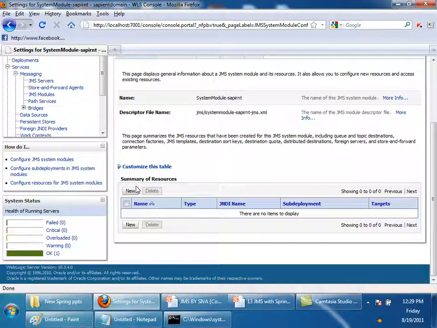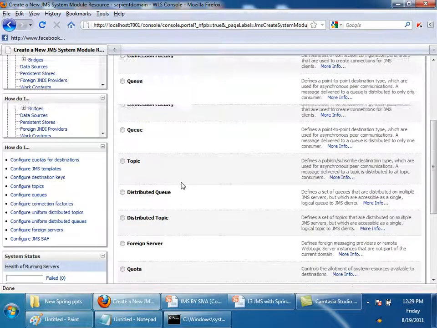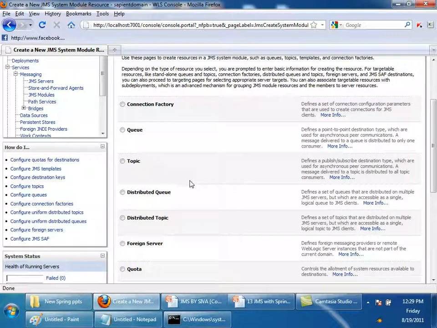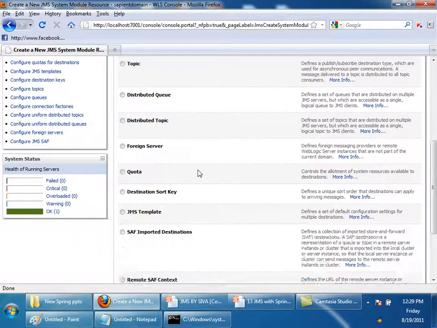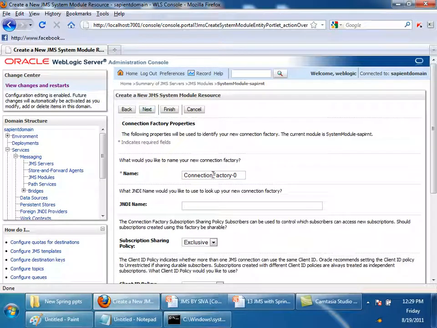Now you can see new. You can see various types which we can create here. Connection factory I'll select. I'm creating a connection factory. Take that and select next. Give a name to your connection factory. Connection factory hyphen sapient. I'm going to select only one. Only one you select. First we are now configuring only the connection factory. One by one we will configure.